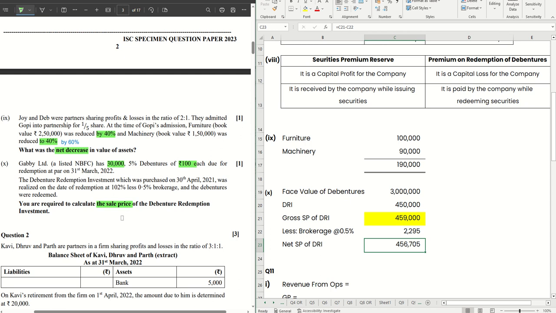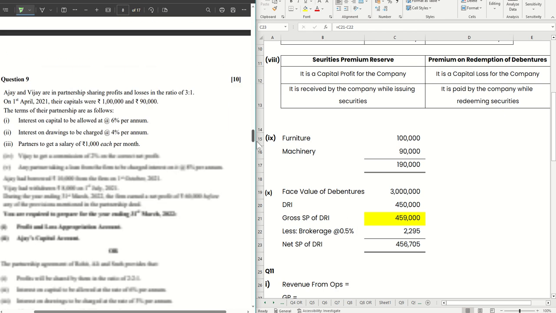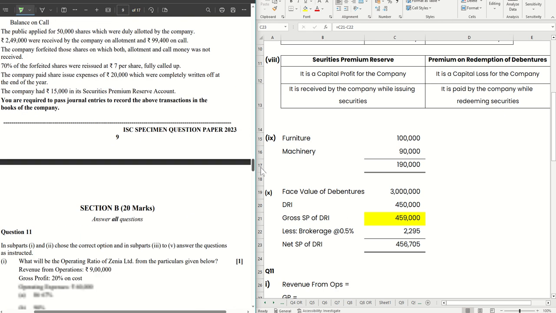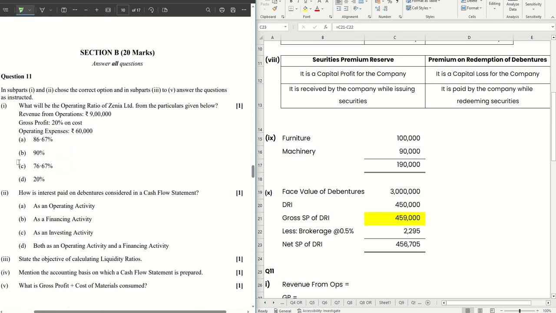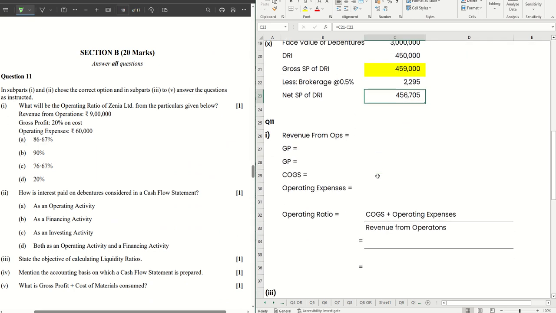Okay. So these were the questions from part A, section A. Let's move on to section B now for the short questions there. Question 11, part 1. We have a ratio sum given to us. Let's do it. What will be the operating ratio of Zinnia Limited from the information given below? The revenue from operations is given as 9 lakh. Let's plot that.